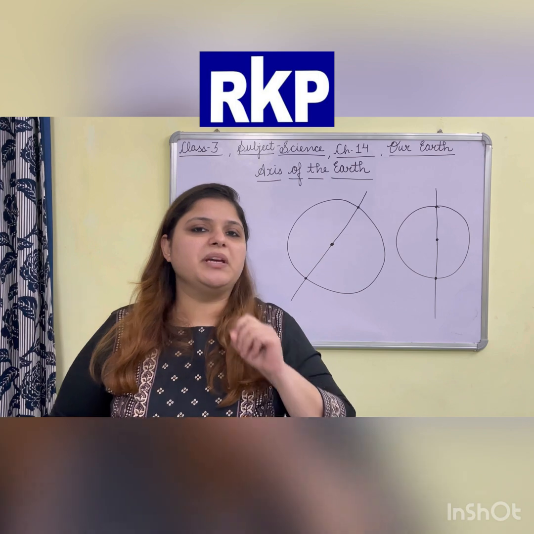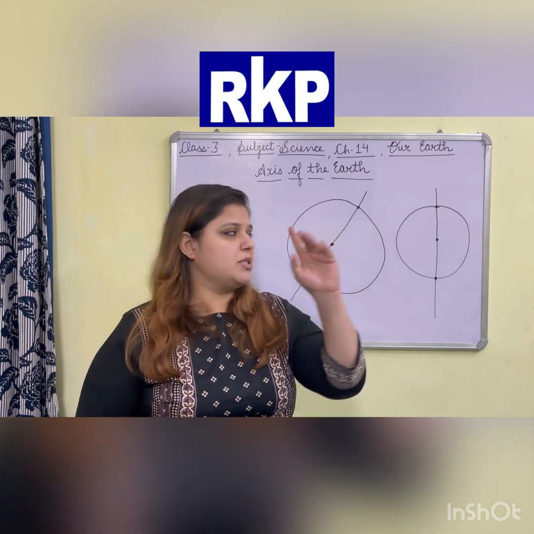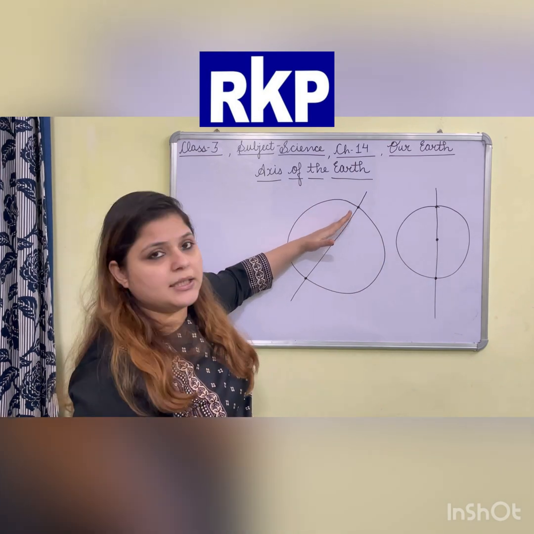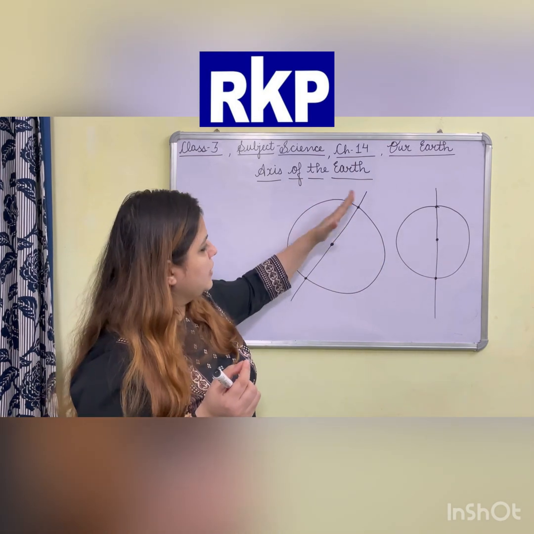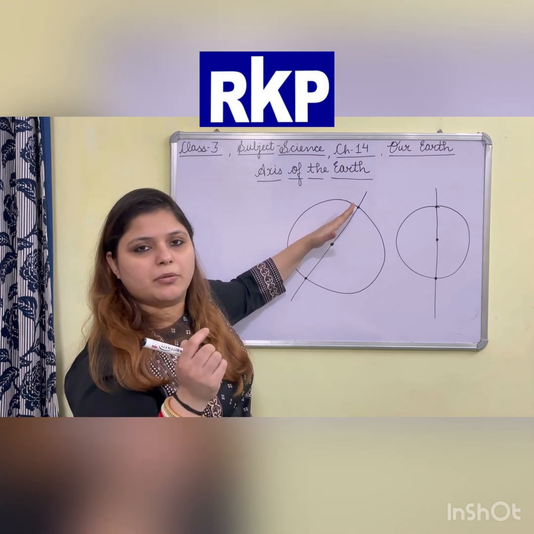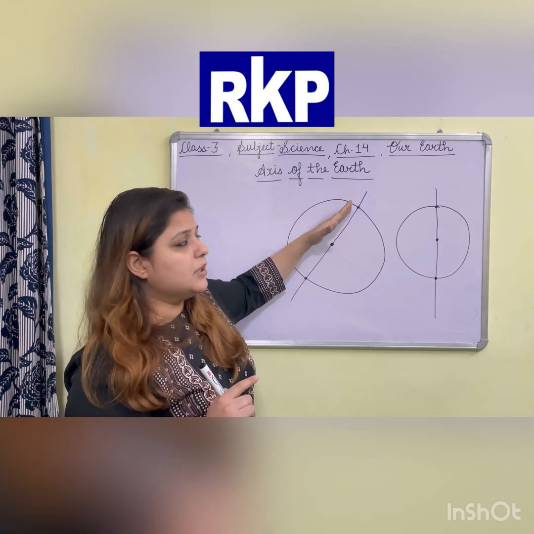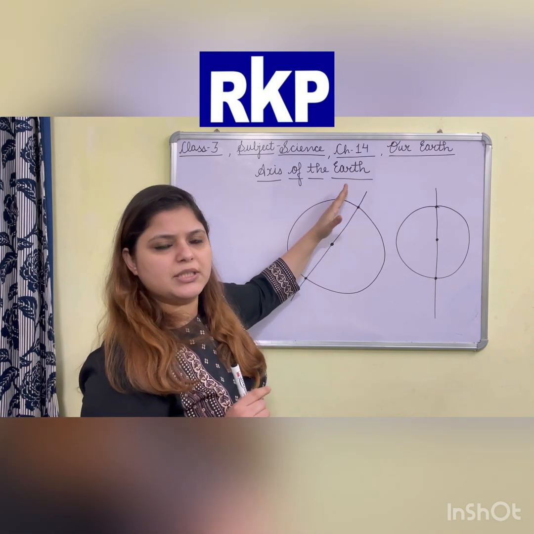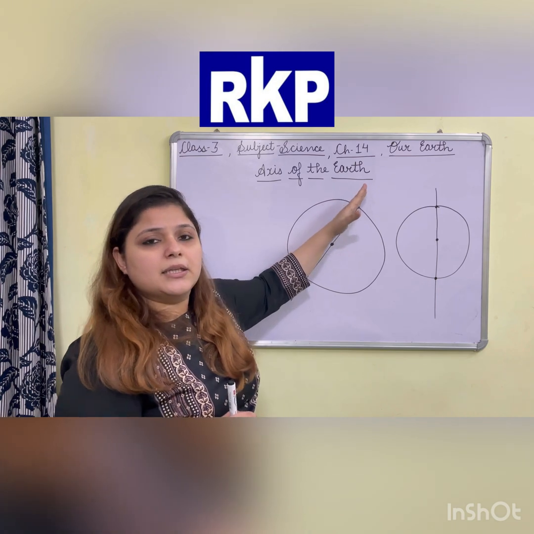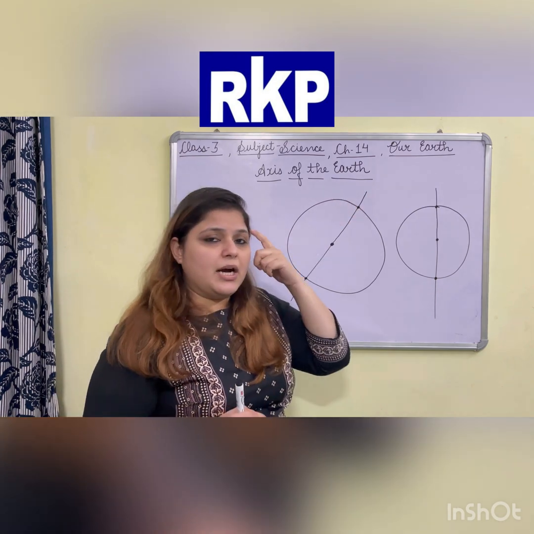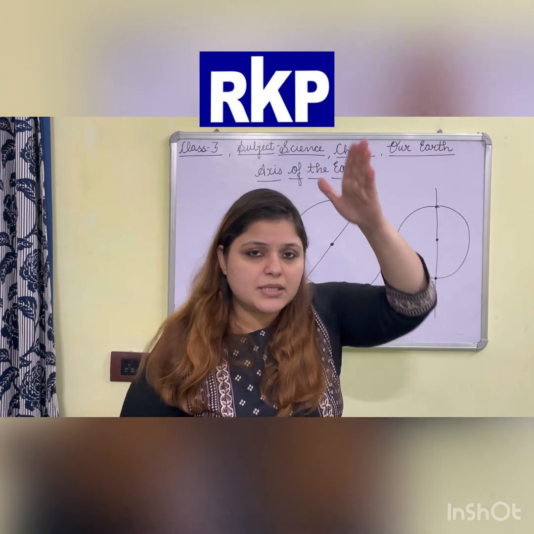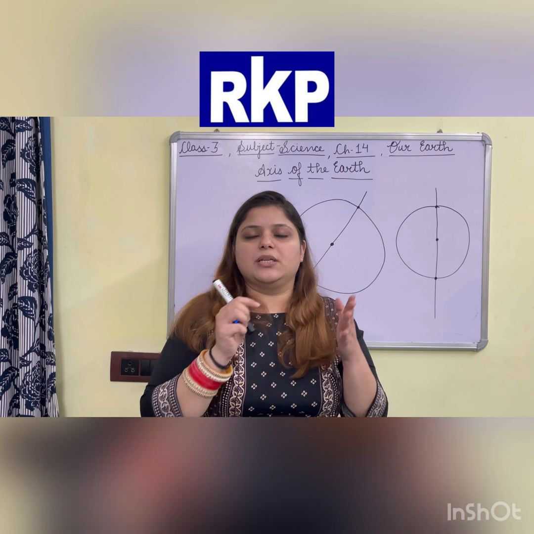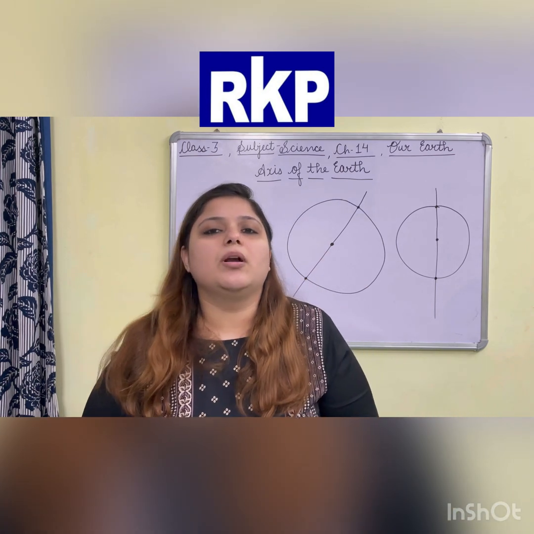First of all, you should be aware that the earth is not placed straight like this ball. The earth is tilted at some angle on its orbit. Orbit means the path. The earth is not straight on its orbit. It is tilted, which means slightly slanted. And the line which we imagine passing through the center of the earth, telling us the direction at which it is placed, is called the axis.